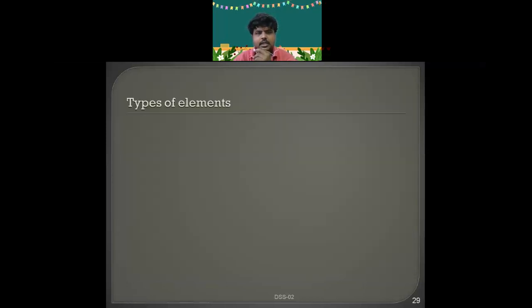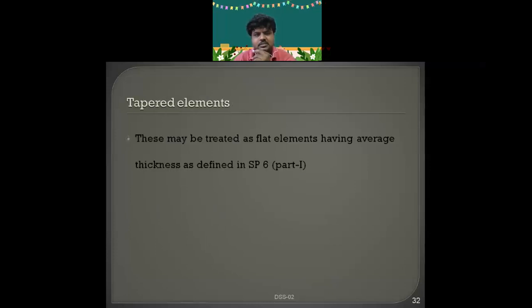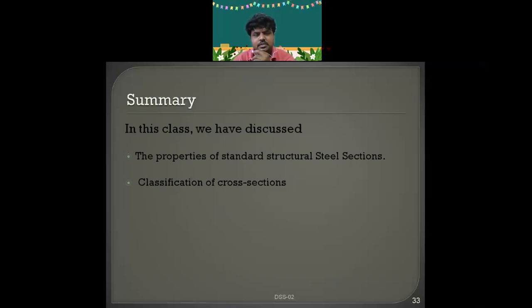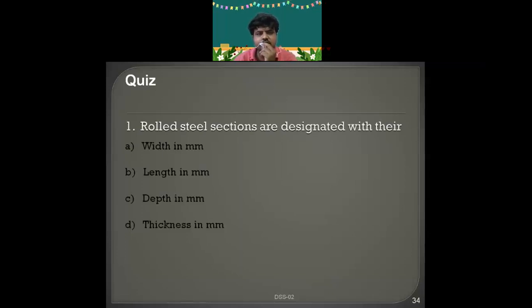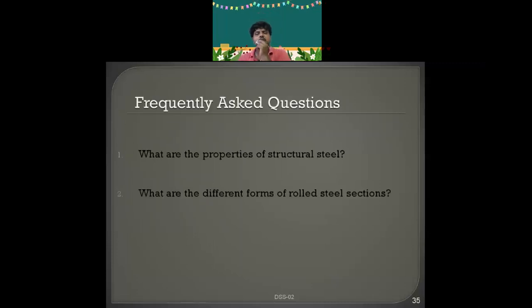Okay, types of elements, this also I will explain in the further classes. Okay, now how the rolled steel sections are designated with their depth, total h. Okay, and see how the questions will be asked, right? What are the properties of structural steel, what are the different forms of rolled steel sections.